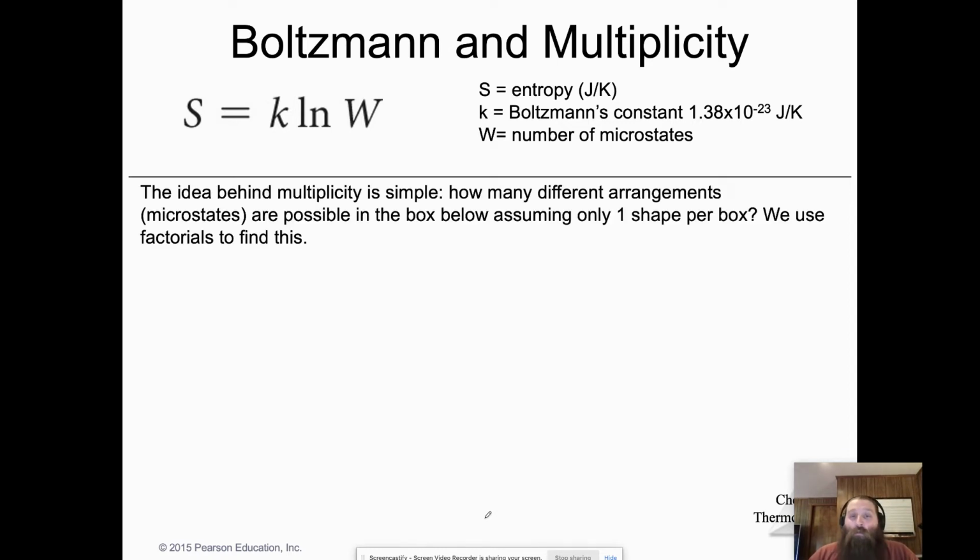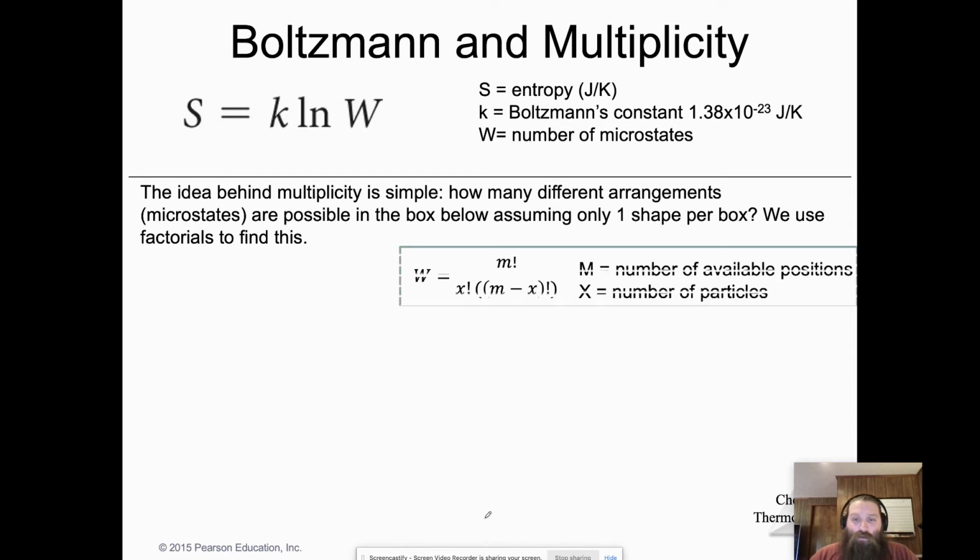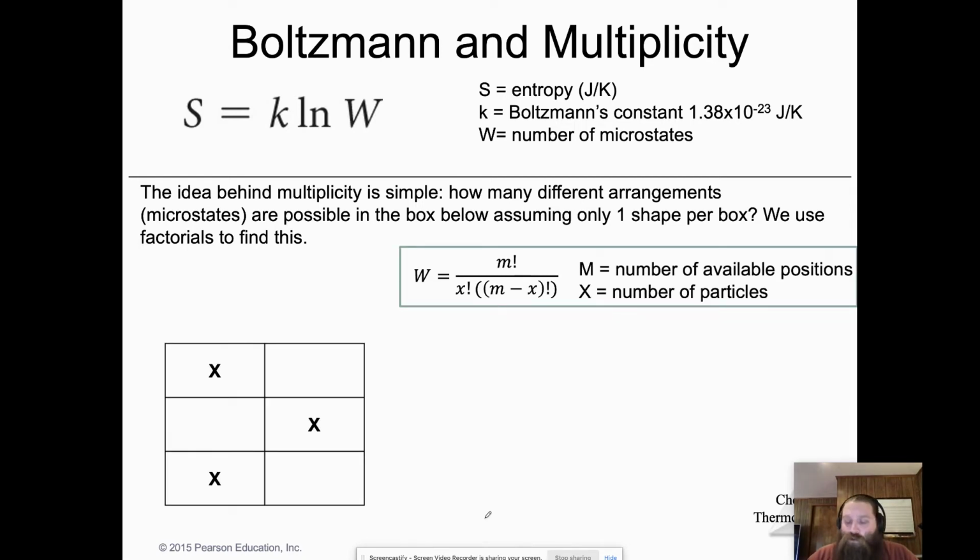So the idea behind multiplicity is simple. How many different arrangements or different microstates are possible in this box, if you only have one shape per box, one X per box? In order to calculate multiplicity, or the number of microstates available, we use a factorial. And you've probably seen factorials in your algebra class. The formula that we use to find W, the microstates, is right here. We do M factorial, where M is the number of available positions. So in this case, how many boxes do we have? We have 3 on the left, 3 on the right, so M is going to be 6.